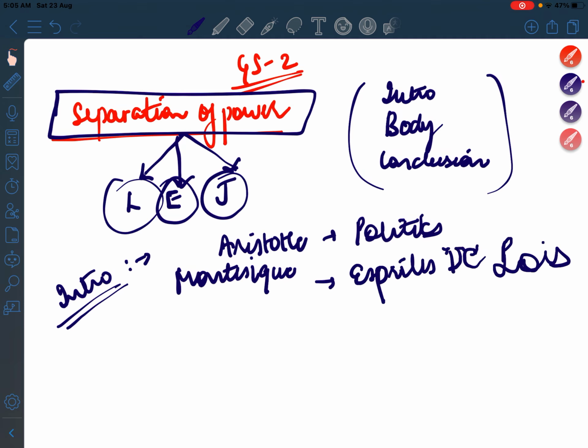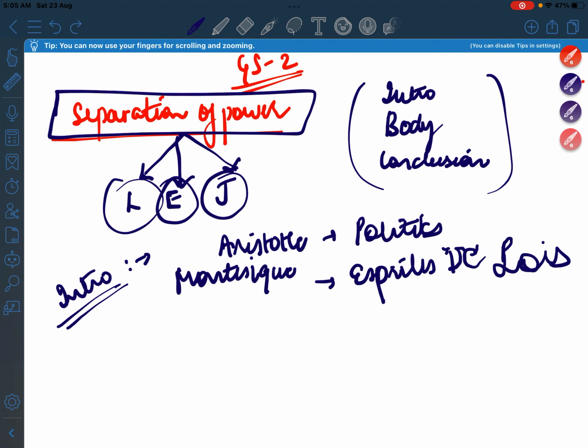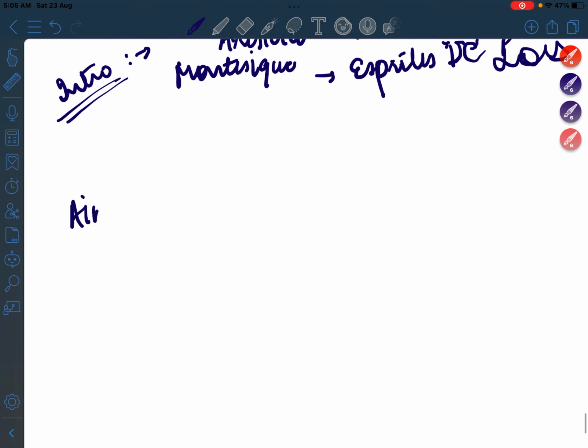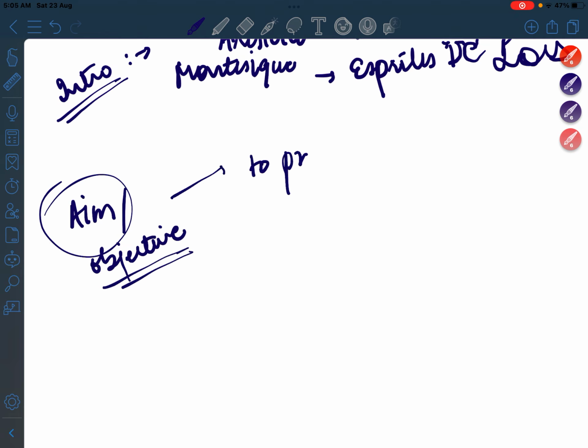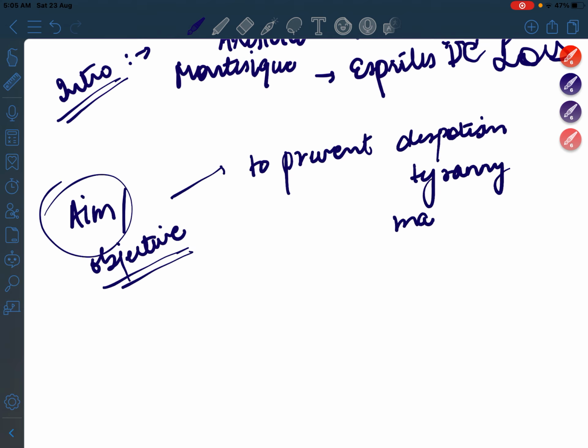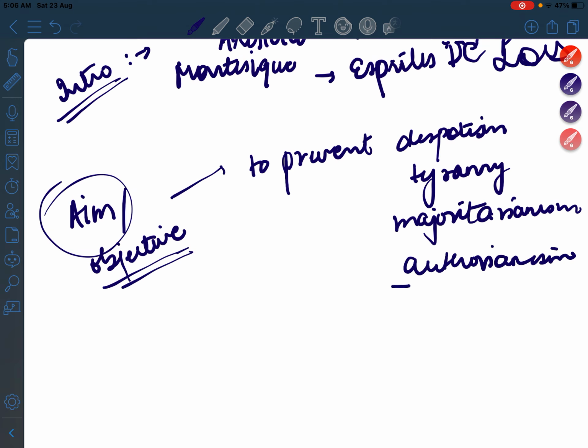Then you can also write what our aim is, what the objective of separation of power is. You can say the objective of having separation of power is to prevent despotism, or to prevent the tyranny of rulers, or to prevent majoritarianism, or authoritarianism. You can use any word. I've given you multiple words. Whatever you find okay, you can remember that.